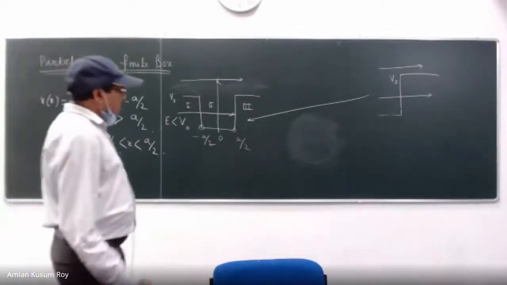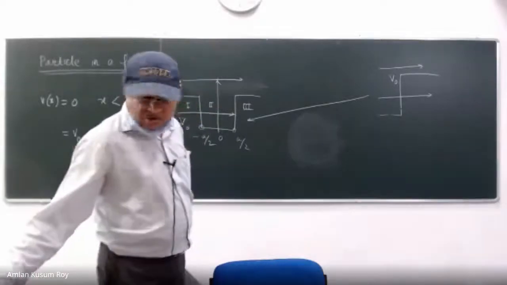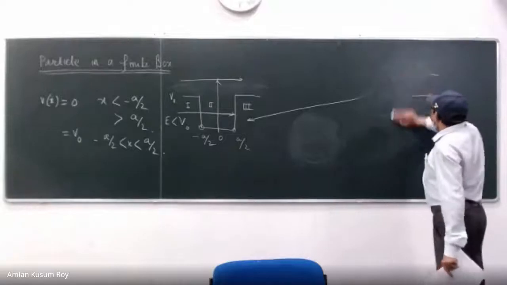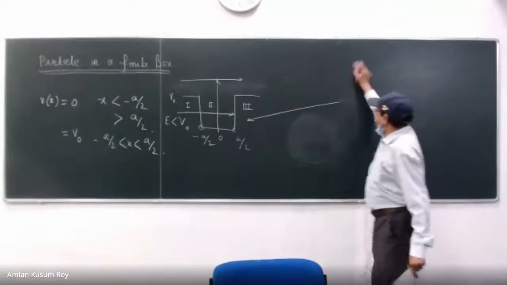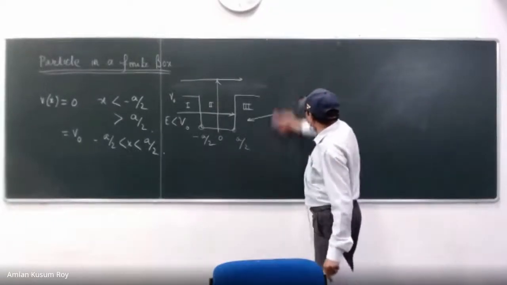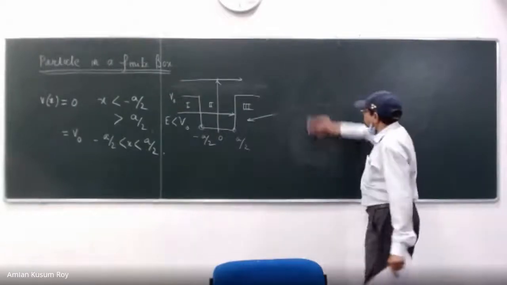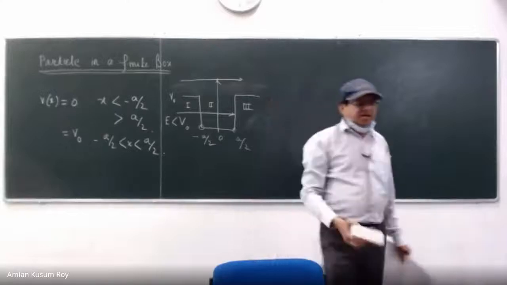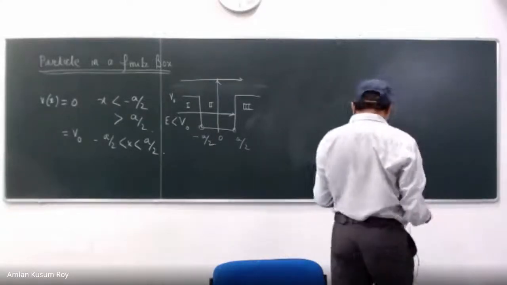So I request all of you to work it out. Please write the Schrodinger equation in region 1 and see what is going on. Take 10 seconds to write it. I'll write it, but you do it on your own.